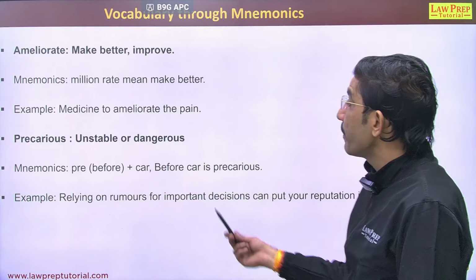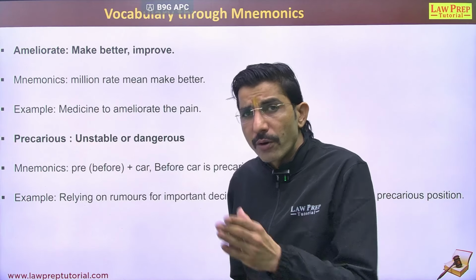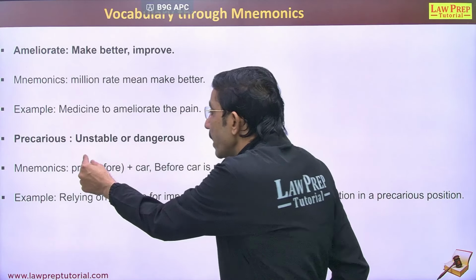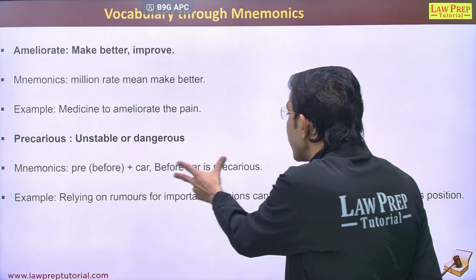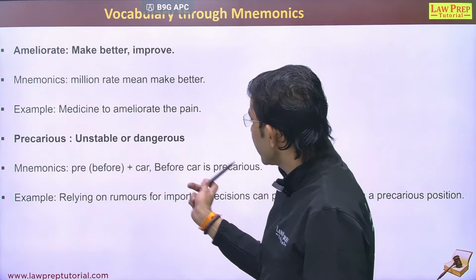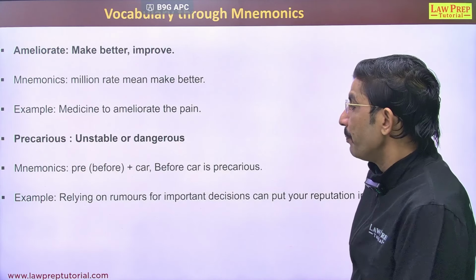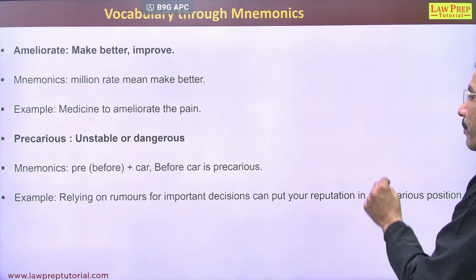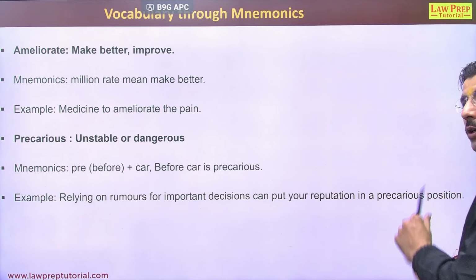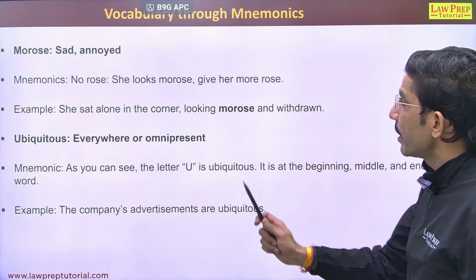Precarious means unstable or dangerous. Pre means before, like pre-board, before board. We can recall it: pre is equal to before, and car. Before car is precarious, that means before car was unstable. Example: Relying on rumors for important decisions can put your reputation in a precarious position. In this manner, we use this word in our conversation.